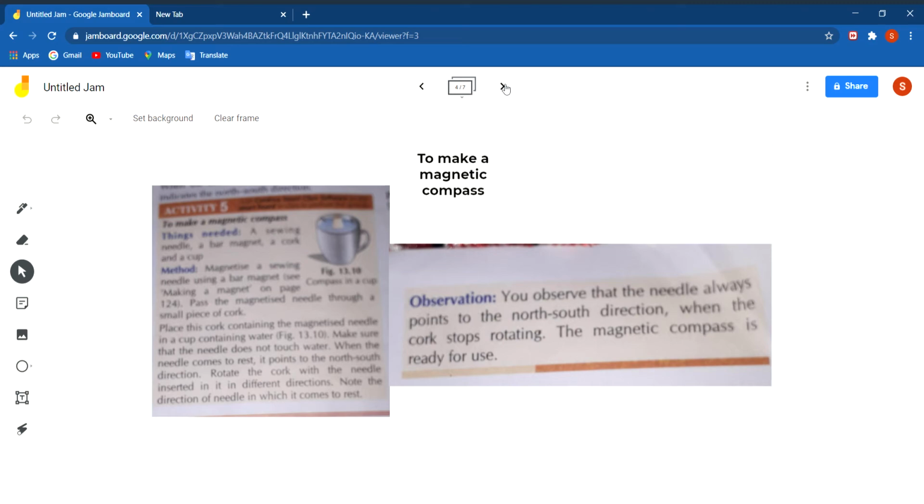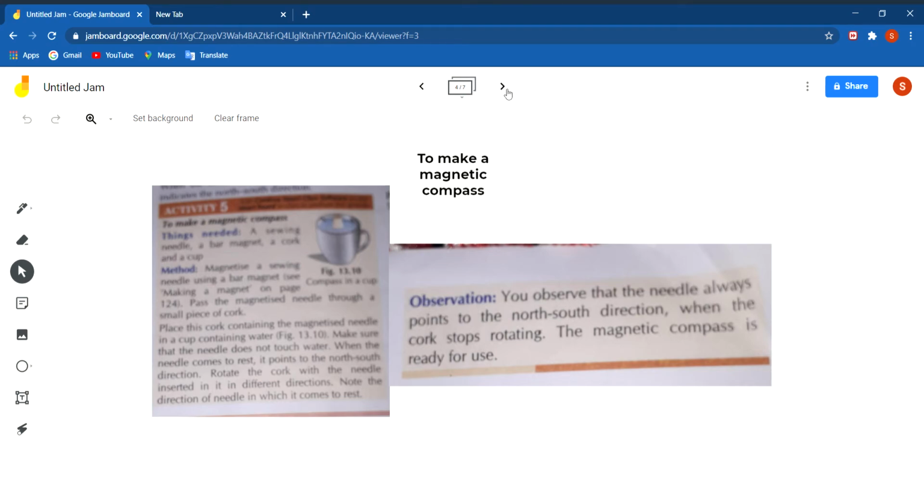Rotate the cork with the needle inserted in it in different directions. You will observe that the needle always points in the north-south direction when the cork stops rotating. Thus, this will behave like a magnetic compass, and this is how you can make a magnetic compass.